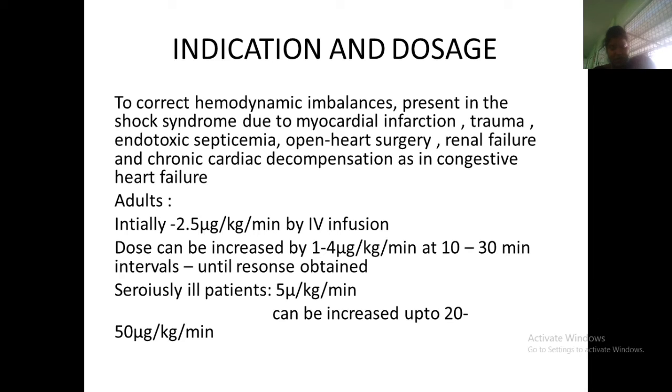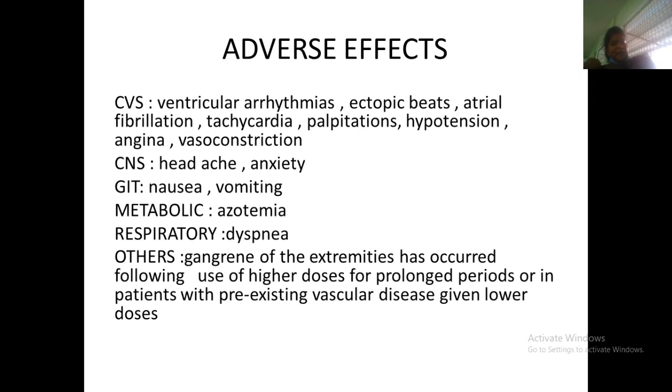When the doctor orders 2.5 micrograms, we have to check how much dopamine we have to load. It is a 5 ml dopamine vial, so we'll see that. If the patient is very seriously ill, they will give 5 micrograms. If not, they will initially give 2.5 micrograms.